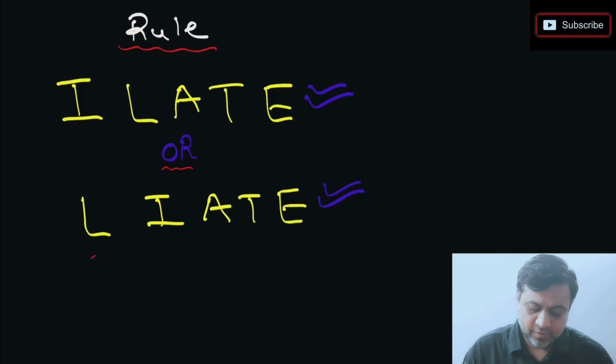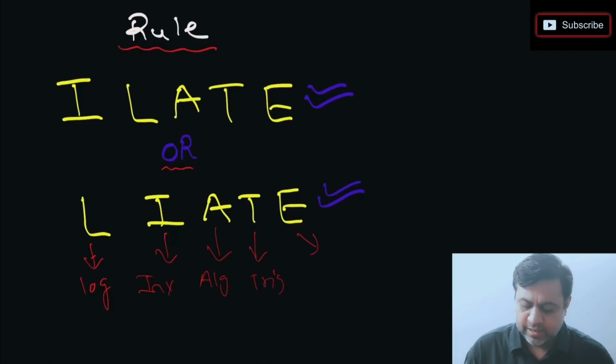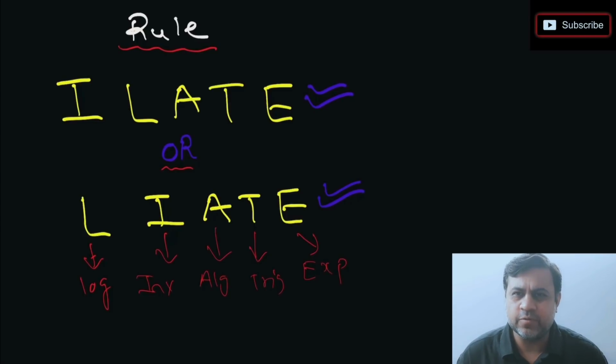L stands for log, I stands for inverse, A stands for algebraic function, T stands for trigo function, and E stands for exponential function. This is what you already know, that most of our mathematical functions lie in one of these 5 categories. So when we solve the question, whatever comes first, that is u, whatever comes second, that is v. If you select it this way, you will not fall in a loop.